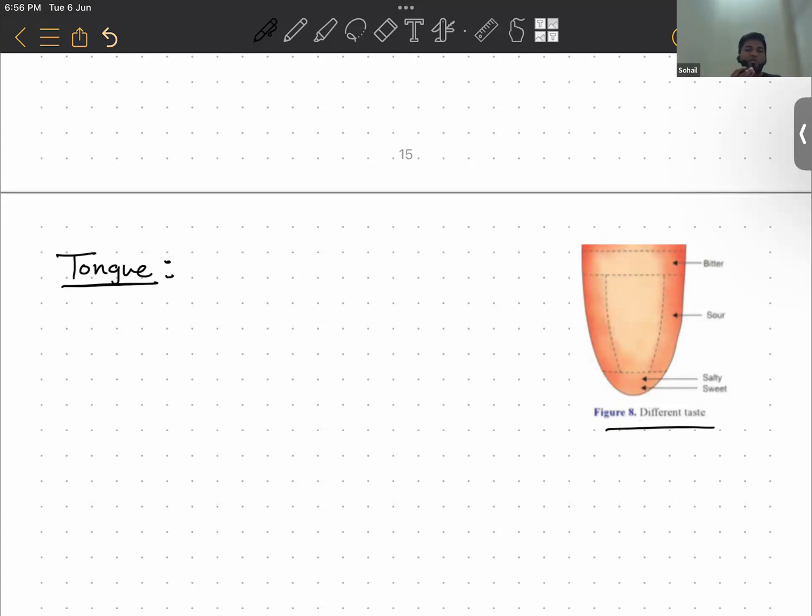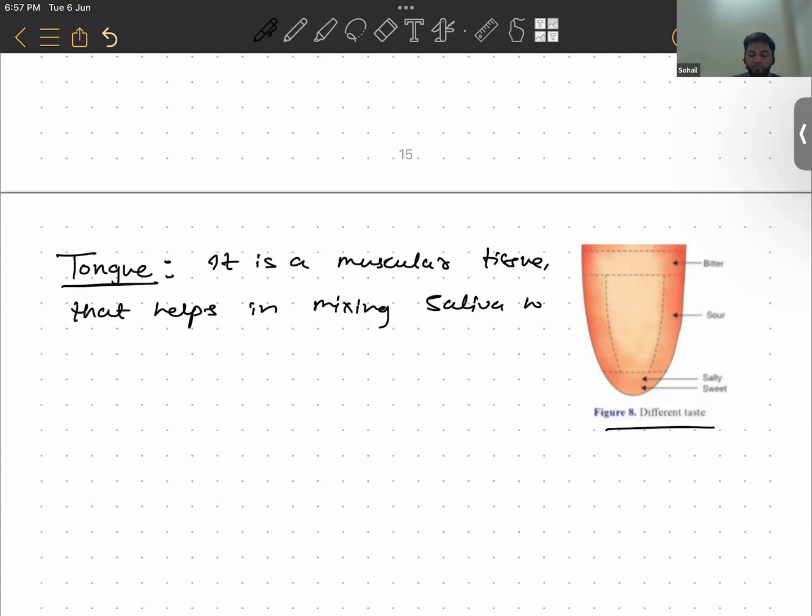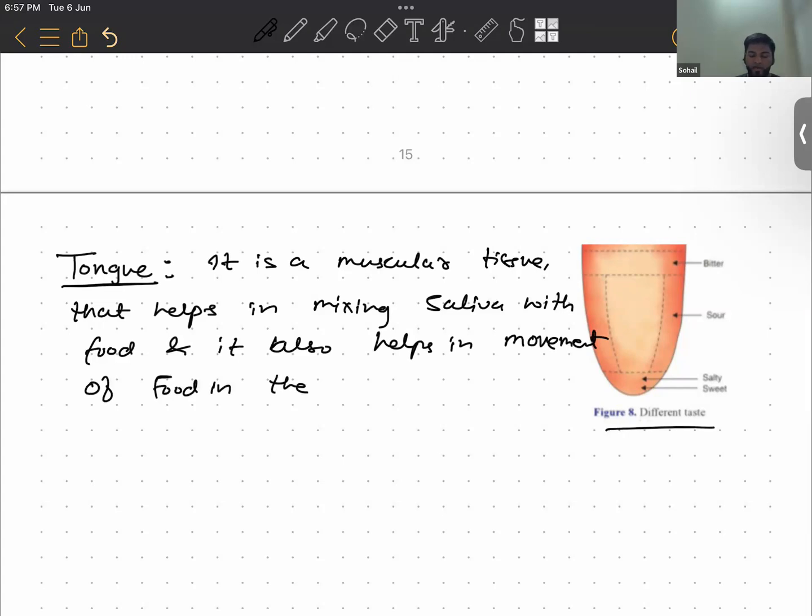It also helps in the movement of food in the buccal cavity, right?